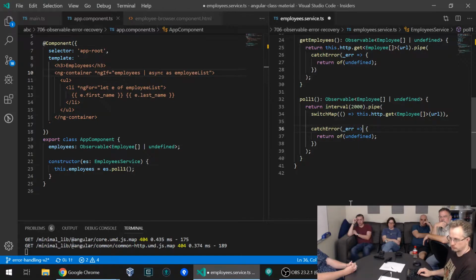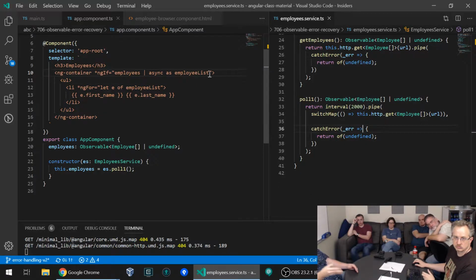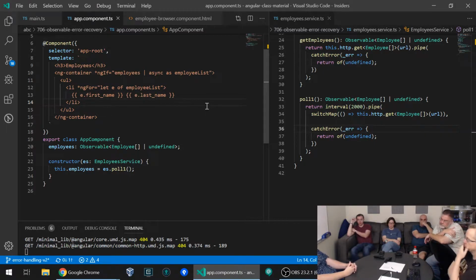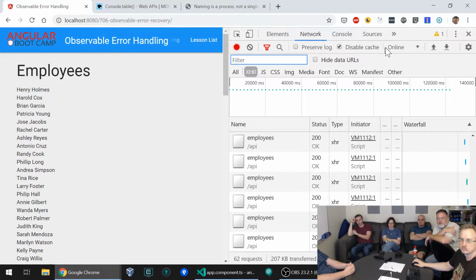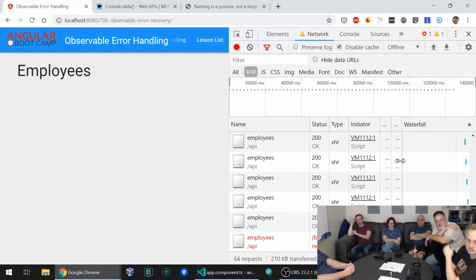Okay. So, back on the template though, we want something on the else half of the story to show when things have gone awry. That way, when we kill the network, we see that, oh yes, now the data's disappeared. Okay, convince me of what you're wanting to put there. Well, first, what happens now? So, as it kicks off, if it dies, it should go away. Mission accomplished. Okay. So I think we're done. I don't think we need the else. I don't think we need to fight that battle here. Okay. All right. So now, if we go back into the code, we can move on to the next thing.